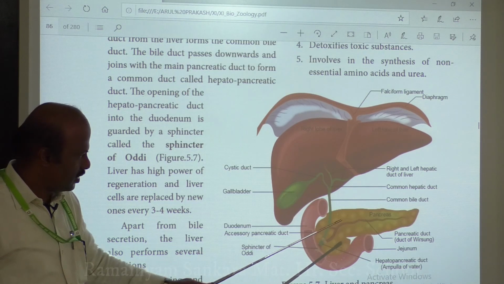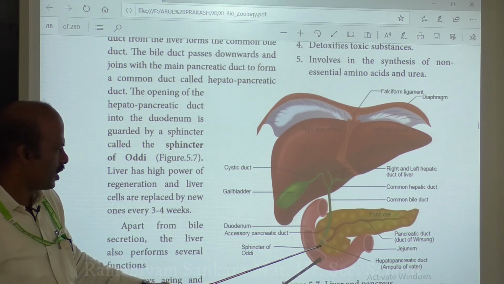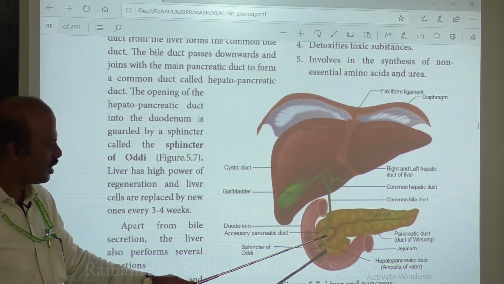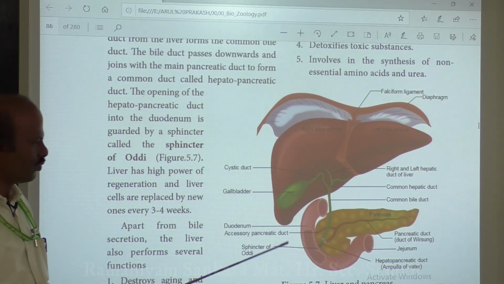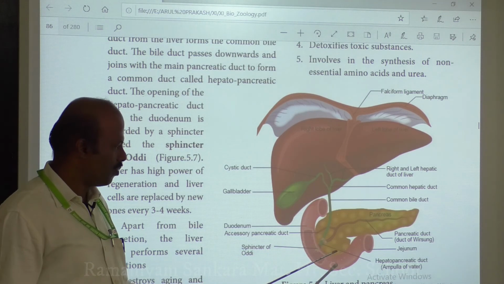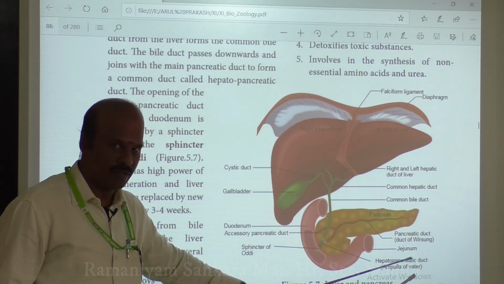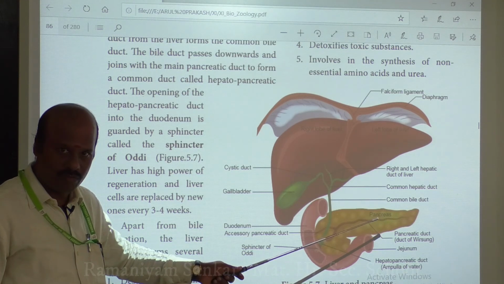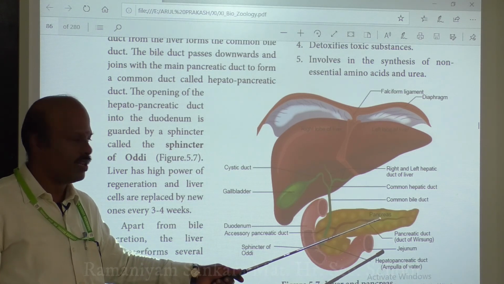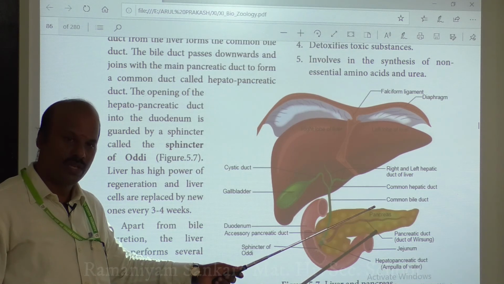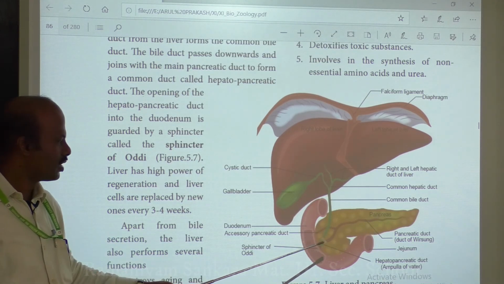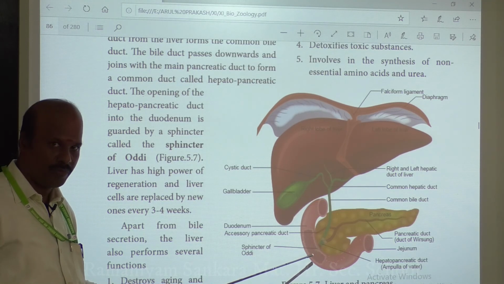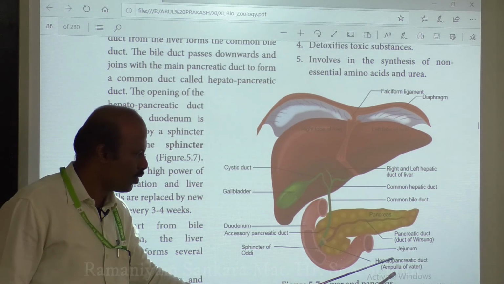The pancreas has a duct called the pancreatic duct or duct of Wirsung. This pancreatic duct as well as the common bile duct fuse together, and they form a common duct called the hepatopancreatic duct. So the bile, along with the secretions from the pancreas, which is also another important gland, is transferred into the U-shaped duodenum by means of a common duct called the hepatopancreatic duct.